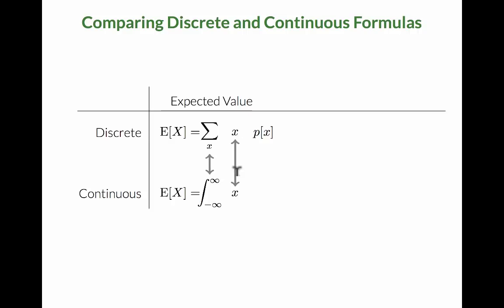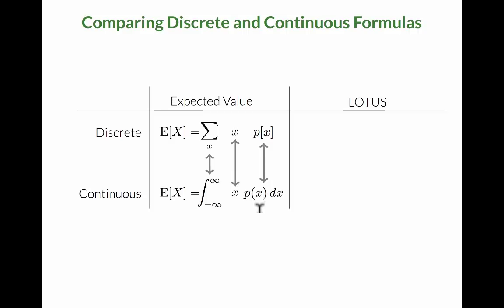The possible value x stays the same, and the PMF becomes the PDF times dx. Remember that the PMF tells us the probability the random variable equals x. For a PDF, this probability is always 0, but the PDF times dx roughly corresponds to the probability that the random variable is in some infinitesimally small slice around x.